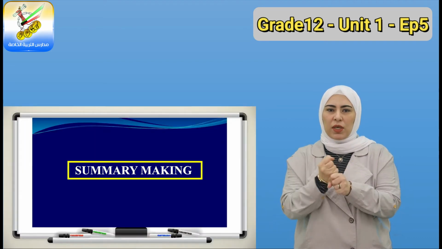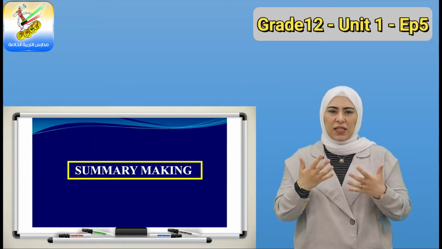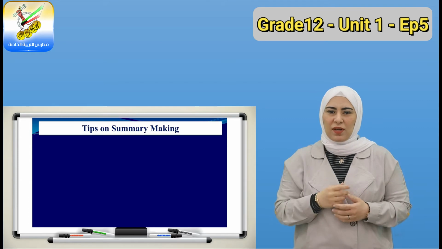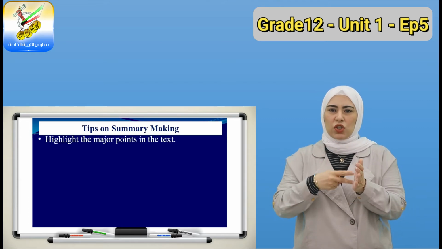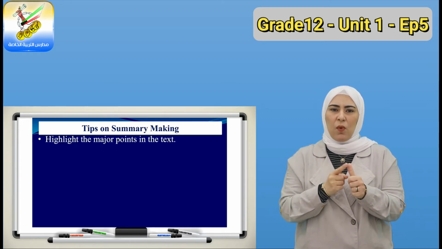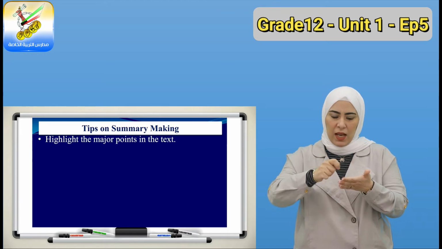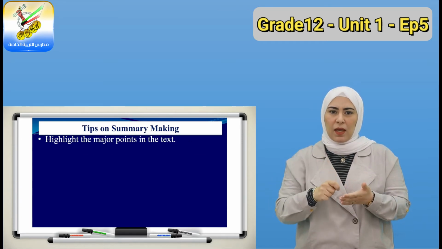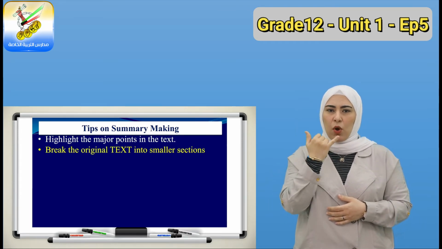Now, we're done with the set book and the vocabulary questions. Let's take a look at how we can write a summary. Summary making is very easy, don't worry. Here are a few tips that will help you. First, highlight the major points in the text. You have a text, highlight the important parts, then break them into smaller sections.